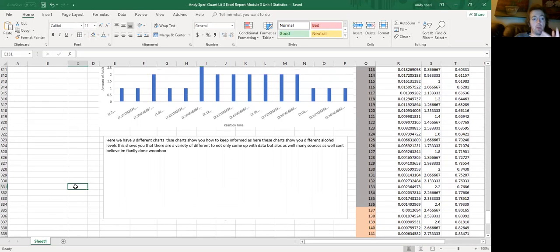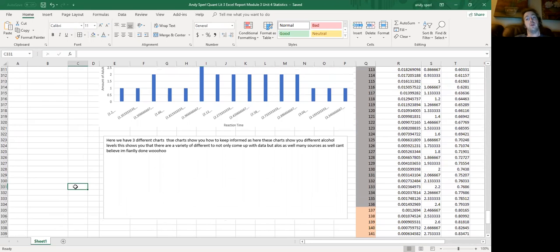Now, here we have 3 different charts. These charts show different alcohol levels. This shows you that there are a variety of different ways to not only come up with data, but also many sources you can believe in.